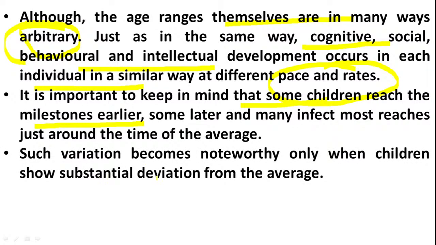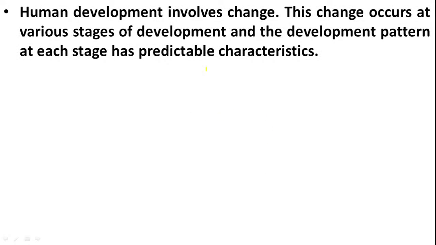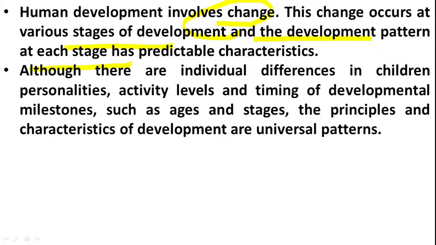Such variation becomes noteworthy only when children show substantial deviation from the average children. If any child is showing substantial deviation, then the development process will be faster there. Human development involves change, as we all know. This change occurs at various stages of development, and the development pattern at each stage is predictable by its characteristics. There are various characteristics in every phase.